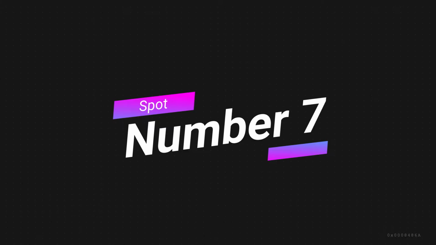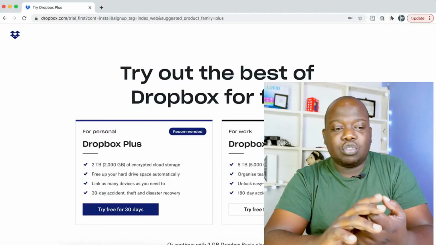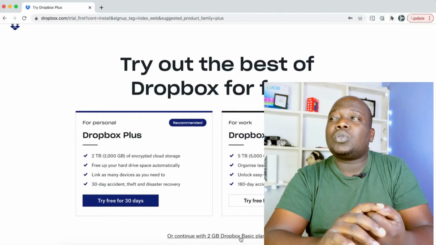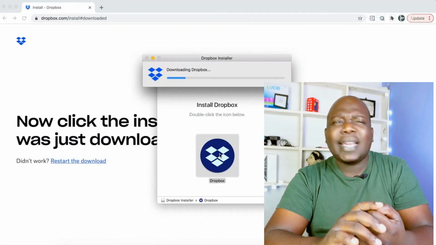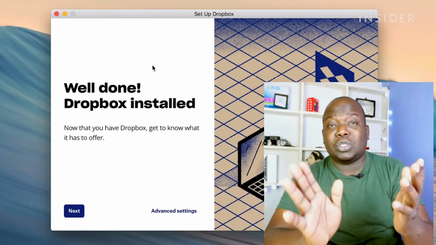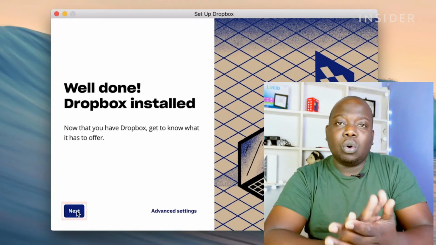Number 7 is taken by DropBox. Now DropBox is a cloud backup service that has been around for quite a really long while. I actually got to start using DropBox myself. I think it was way back in 2009, 2010 is when I got introduced to DropBox. So it's really an awesome platform.